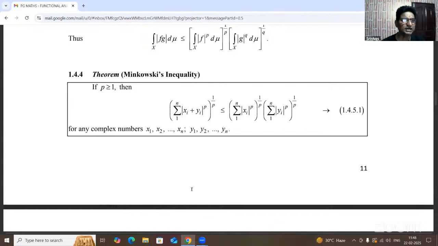Okay. Now, see this Minkowski inequality.